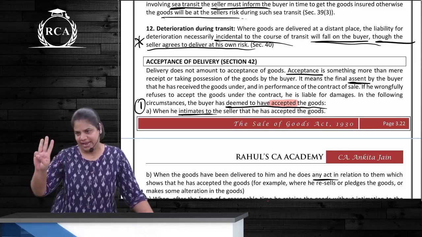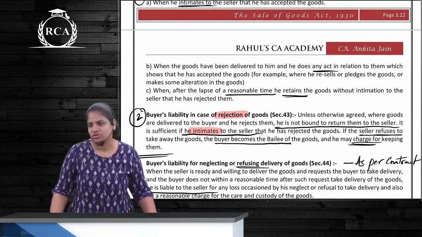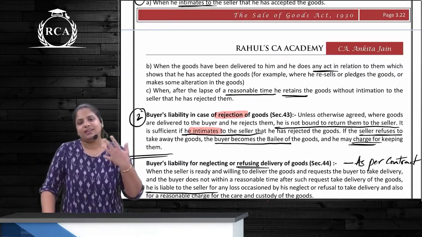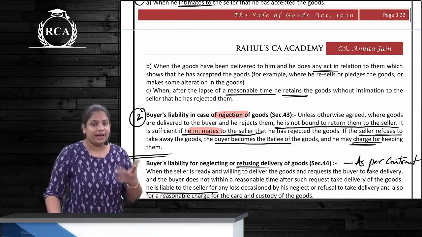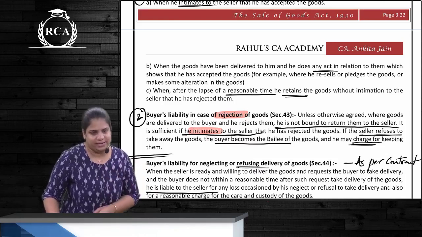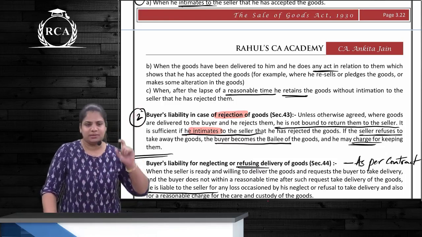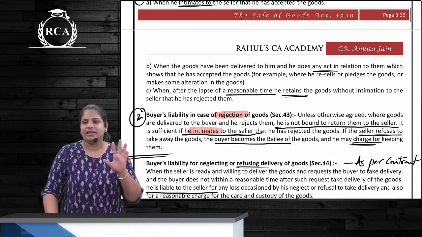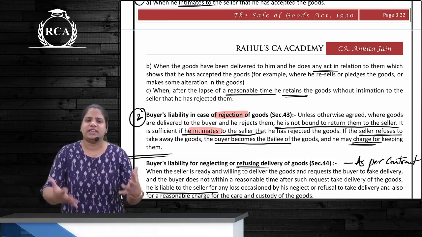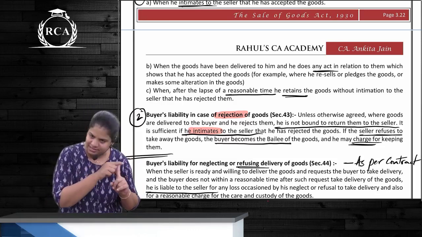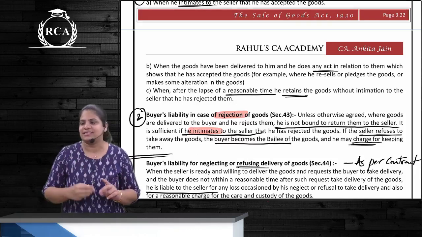In these three cases. First case is where he signifies, intimates to the seller. Second case where he does any act adopting the transaction. And last case where he retains beyond a reasonable time. Why reasonable time? Because no time is fixed, correct? So three similar points similar to sale and approval, right? So where he retains it, ownership has passed to him, है ना? So basically, when he sees the Bose speakers, either he can accept it or he can reject it. If he is accepting it, in these three cases he has accepted it.